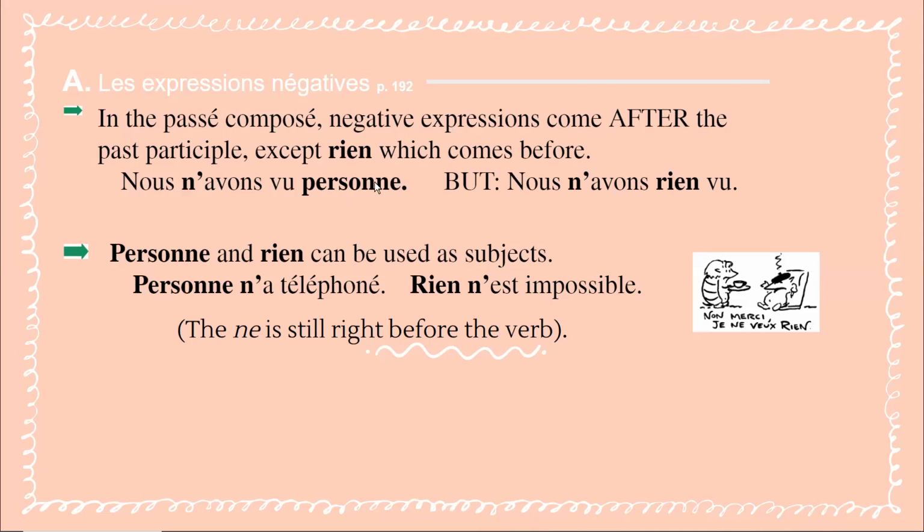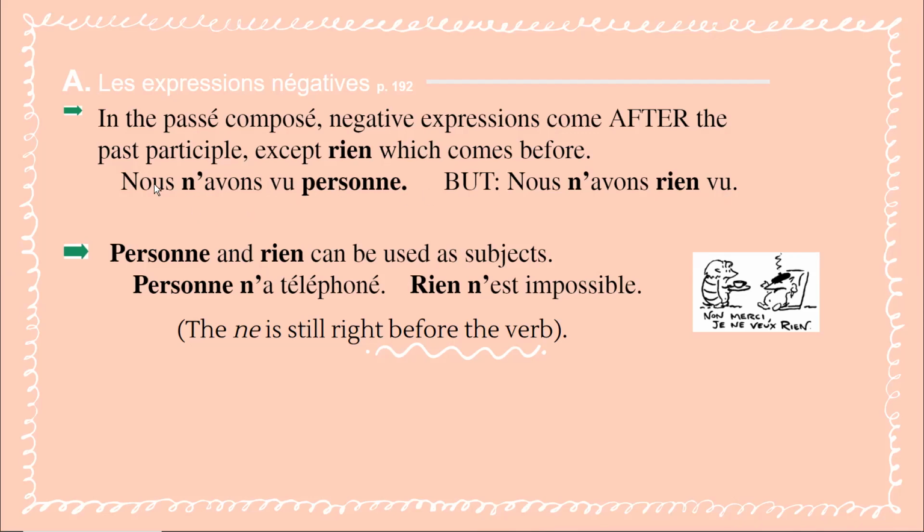Nous n'avons vu personne. So where are we placing the personne? Around the past participle of the passé composé. So around both the helper verb and the past participle. Nous n'avons vu personne. We saw no one. But nous n'avons rien vu. Ne rien surround the helper verb, which means that rien is before the past participle. Compare it to personne, which is after the past participle.